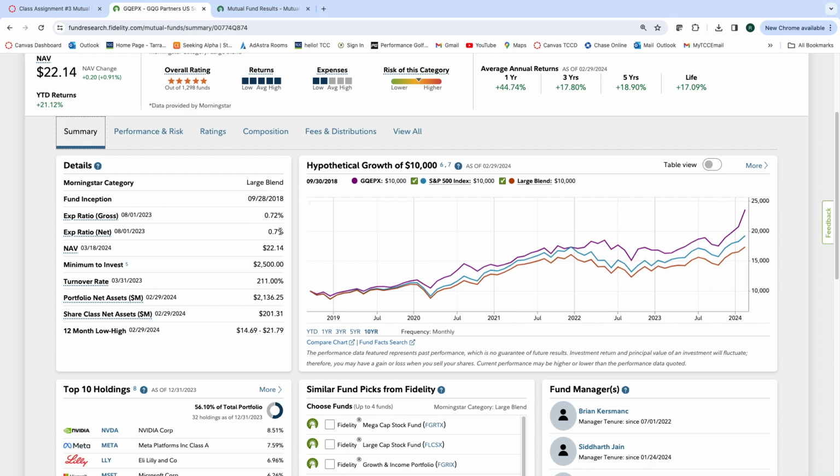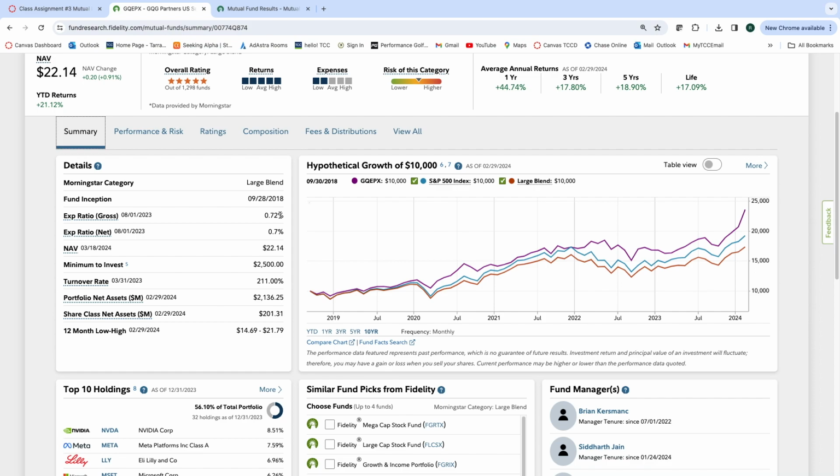The expense ratio is 0.72%. Anything under 1% is considered a really good deal, even if this was a 2% fund. The expense ratio basically means once a year they're going to take out 0.72% of your total amount of money in that fund for their expenses.